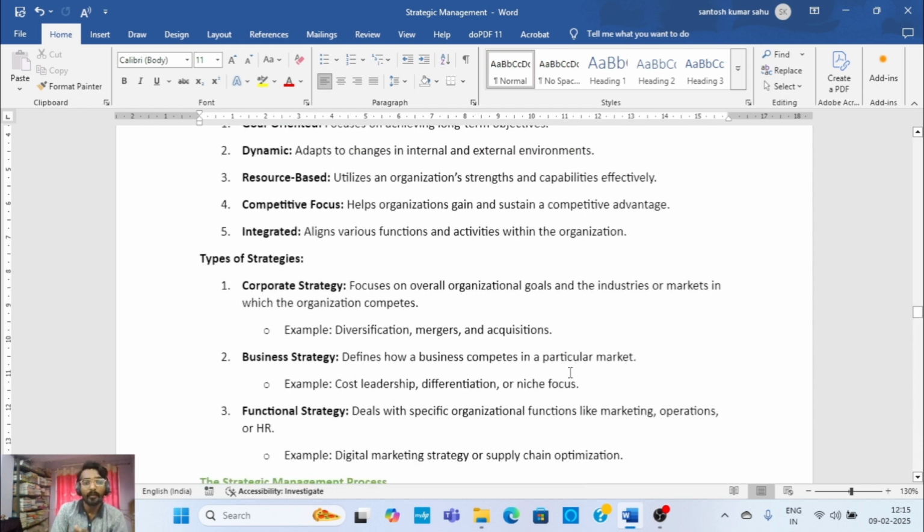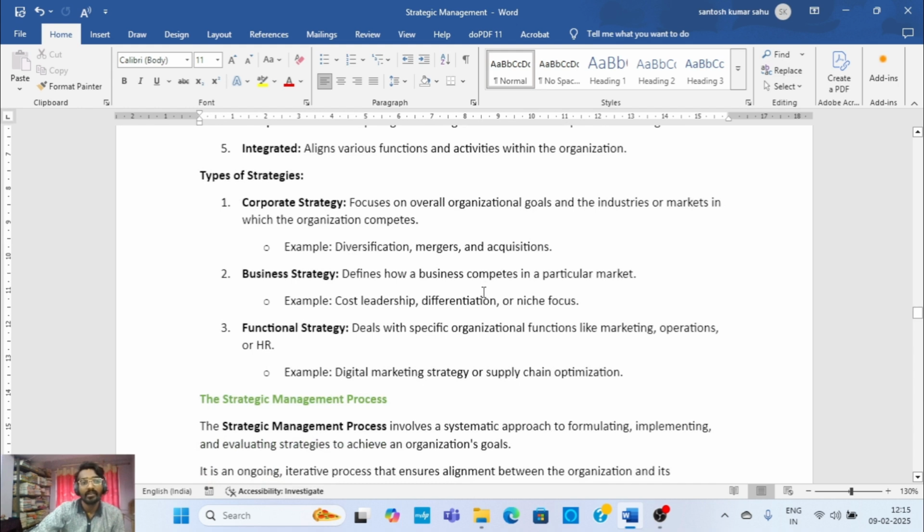Then fourth is competitive focus, that helps the organization gain and sustain a competitive advantage. Then integrated, that aligns various objectives, functions and activities within the organization. जो company के अंदर different different functions and activities जो है, how they are well designed and well integrated to each other, okay, that helps in achieving the future goals